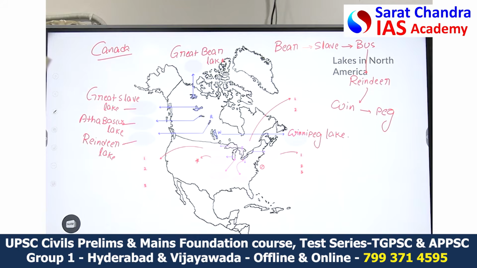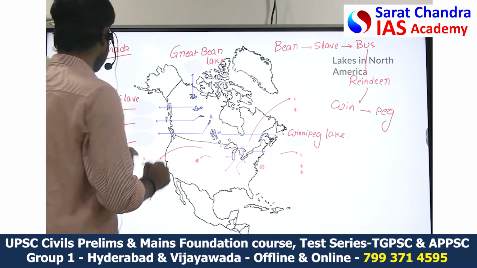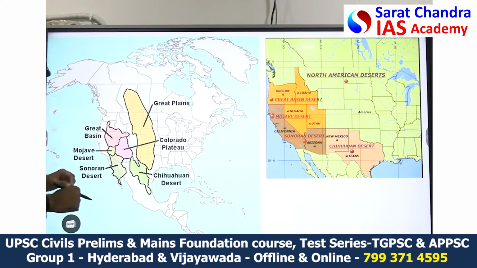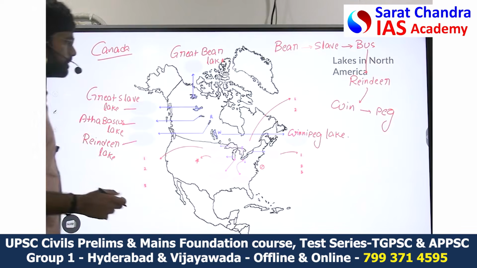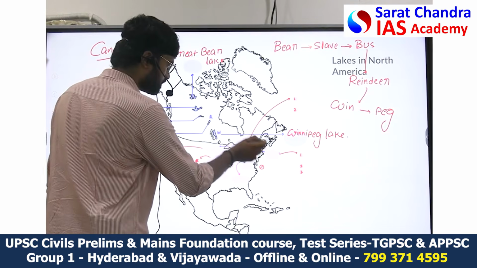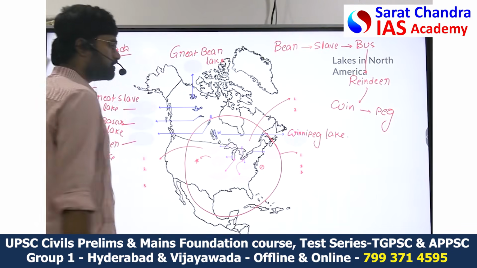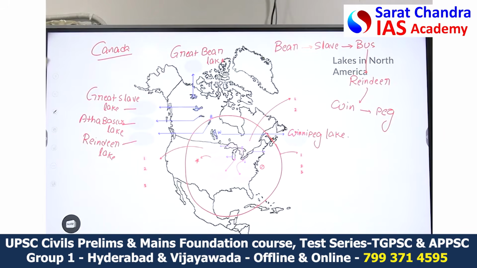These lakes are entirely in Canada. But some of the lakes are in between Canada and the USA. Those are the Great Lakes of the North American continent. So we have 5 such lakes. The first lake is Lake Superior.